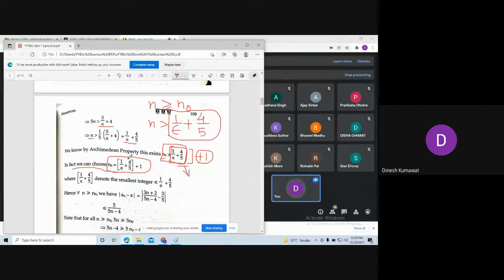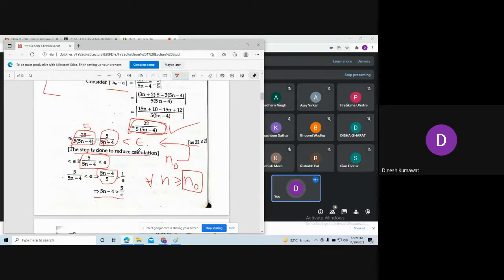So after this number n naught, all the terms of the sequence come closer and closer towards the number 3 by 5. That's the meaning of this definition, and in this way you obtain the value of n naught. Here you just need to play this trick: you assume this number is less than epsilon, though we need to prove it.